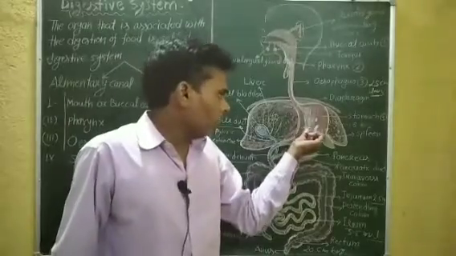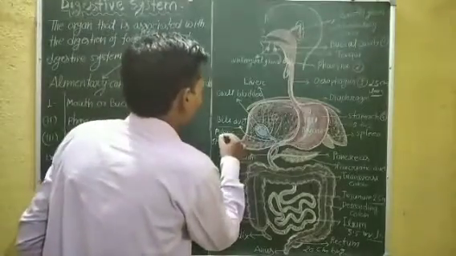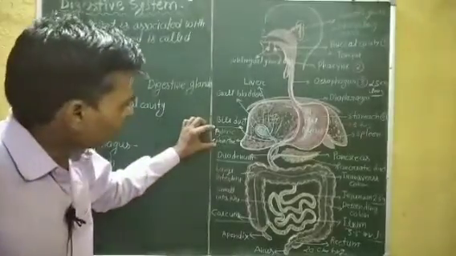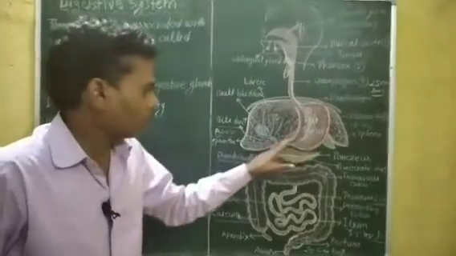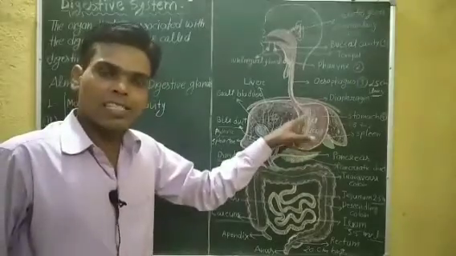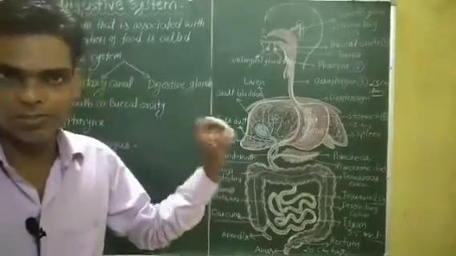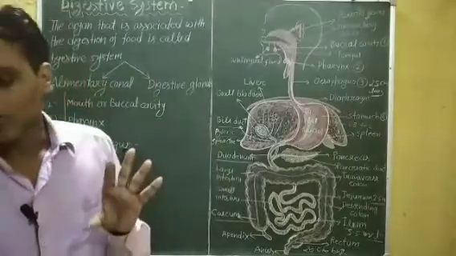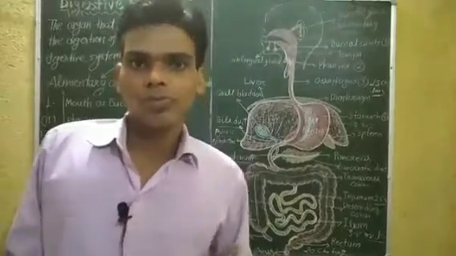Now, an important role of HCl is the opening of the pyloric sphincter. The opening of the pyloric sphincter depends on the HCl. Here the food material stays 4 to 5 hours for partial digestion.